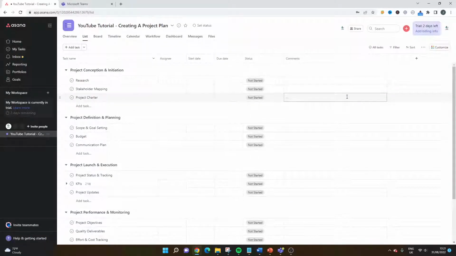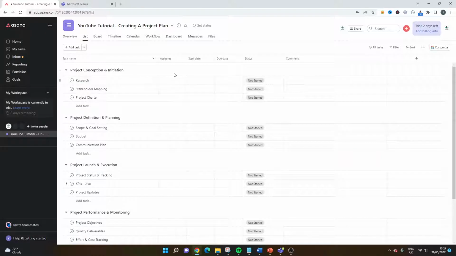As I said, I'm going to open up a project that I created before this video. And as you'll see here, this is a project plan that I've created using the functionality, and I've set it up. It's a very high level project plan that's applicable to most different projects. And you'll see that I've separated it by phase, or milestone, and task. So you've got the key phases here, and then you've got the tasks underneath.